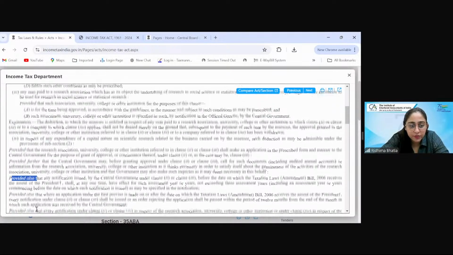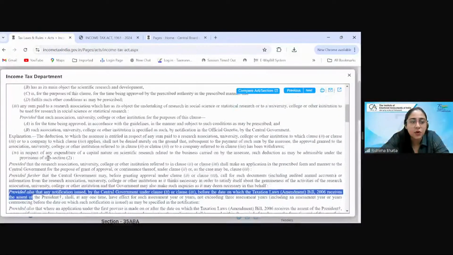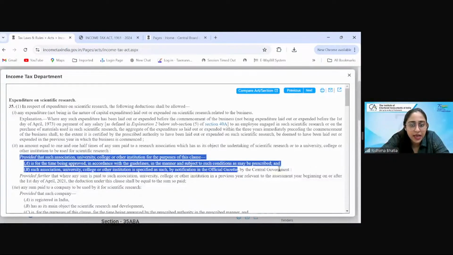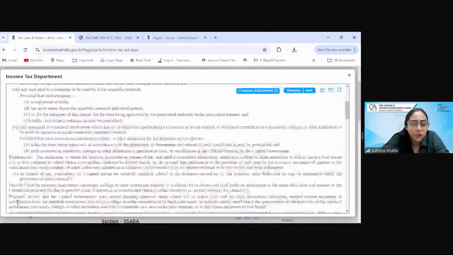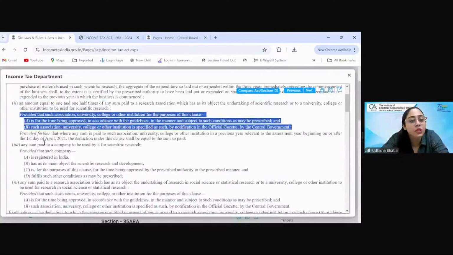This is the fourth proviso, provided also. This is the fifth proviso. So that is the third proviso of section 35. Sorted. This proviso which is there to the clause is applicable only to the clause. This proviso which is there to the section is applicable entirely to the section. Similarly, explanation to the section is applicable to the section. Explanation to the subsection is applicable only to that subsection. Provisos to those subsections or clauses are applicable only to those clauses.